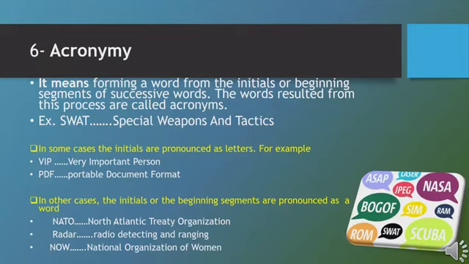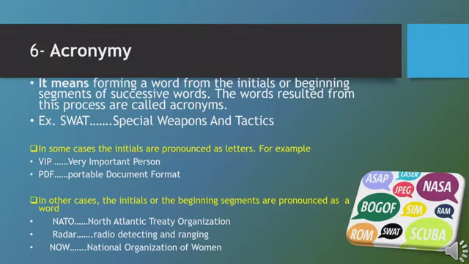Now we come to how these acronyms are pronounced. In some cases, the initials are pronounced as letters. For example, VIP. VIP stands for Very Important Person. V from very, I from important, P from person. But the acronym is pronounced as letters, VIP. PDF. P portable, D document, F format. We pronounce this acronym as letters, PDF. There are a lot of acronyms that are pronounced in this way, as letters.